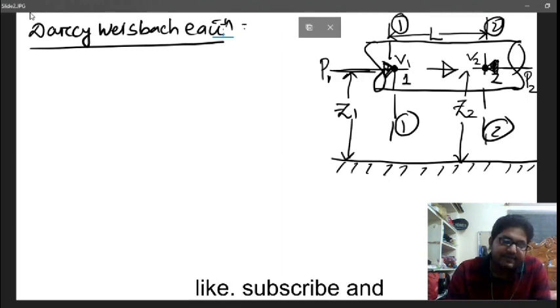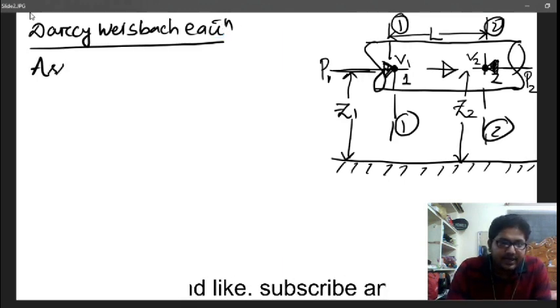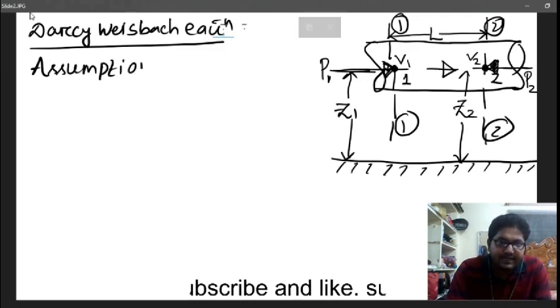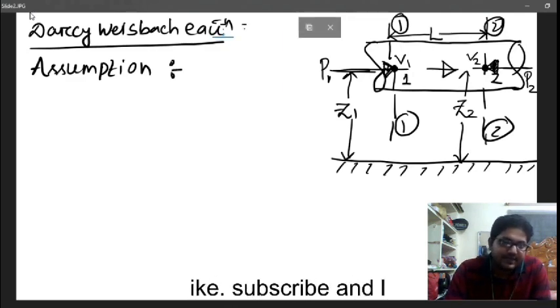Whenever you are deriving this Darcy-Weisbach equation, we have to take some assumptions into account. These are the assumptions you have to remember. These are all objective questions in GATE or IES. So, the assumptions taken in the Darcy-Weisbach equation.